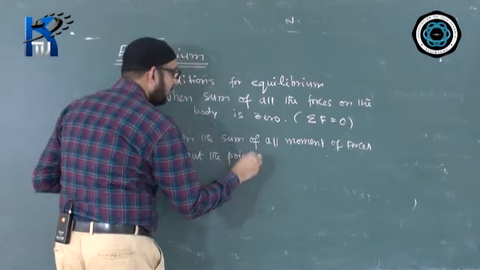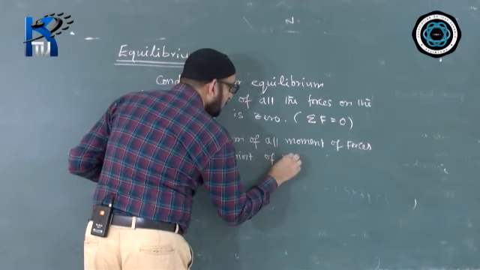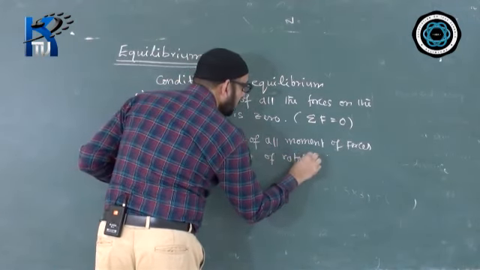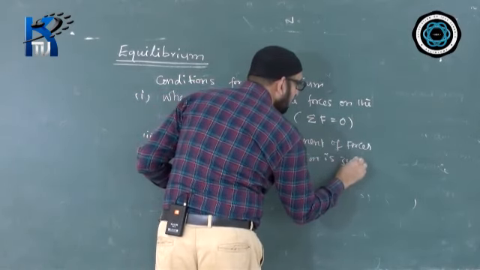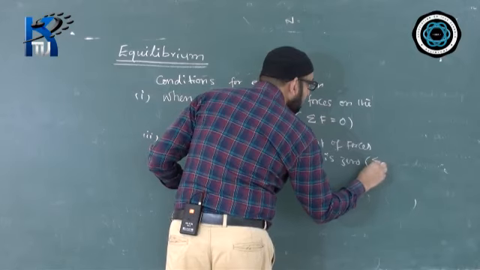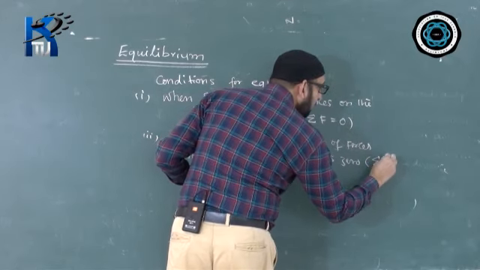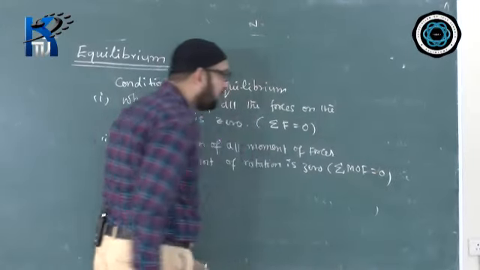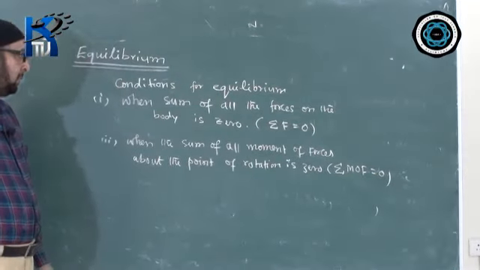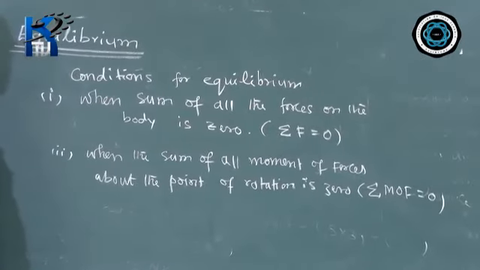About the point of rotation is zero. That means, under bracket, you can write a summation of MOF equal to 0. Summation of moment of force is 0. So these are the two conditions for equilibrium.